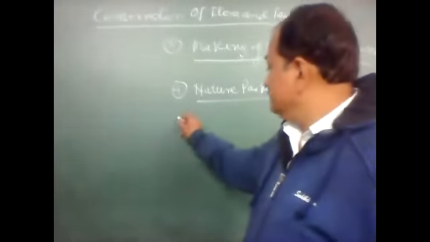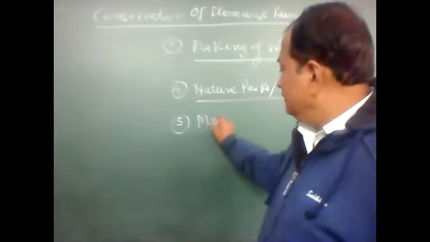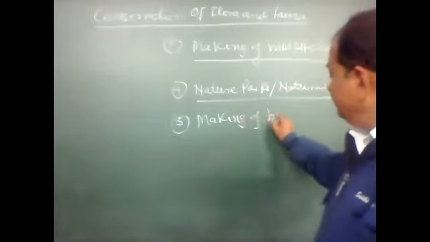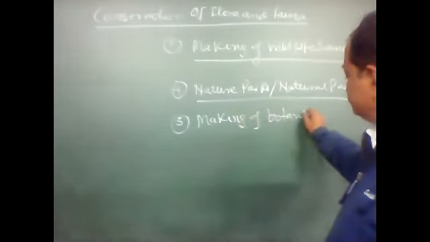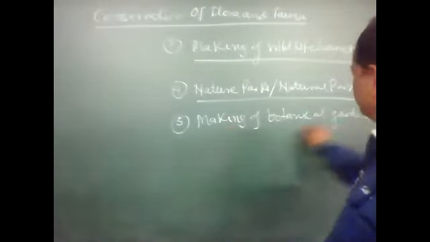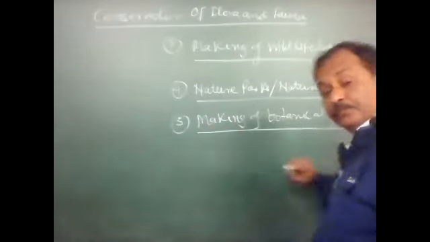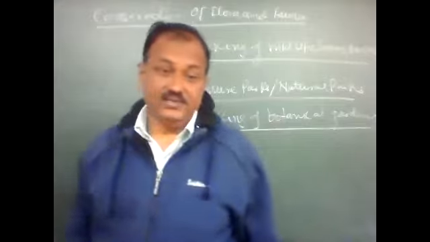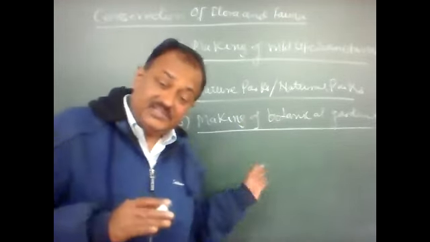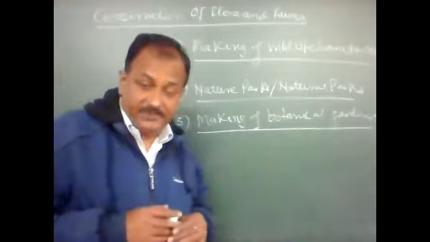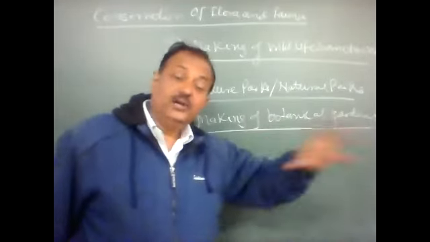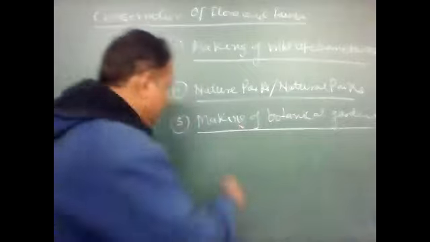Now, the next point is the making of botanical gardens. Botanical gardens are a special type of gardens. Botanical gardens are artificial. They are man-made, and as the name indicates, botanical garden.